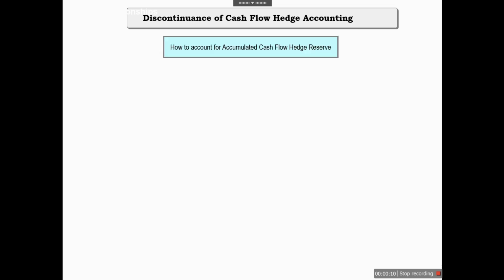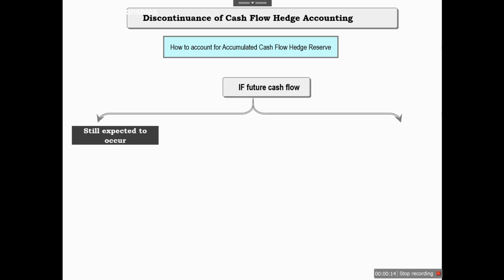Next topic is discontinuation of cash flow hedge accounting. In this case, we need to check how to account for the accumulated cash flow hedge reserve. If the entity feels that future cash flow is still expected to occur, the amount of the cash flow hedge reserve will remain in the reserve account until the future cash flow occurs.